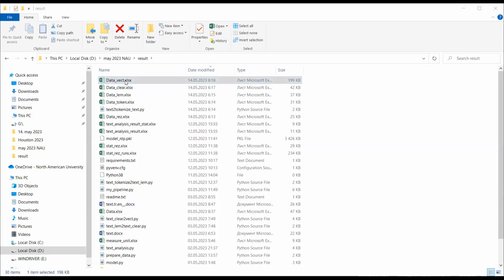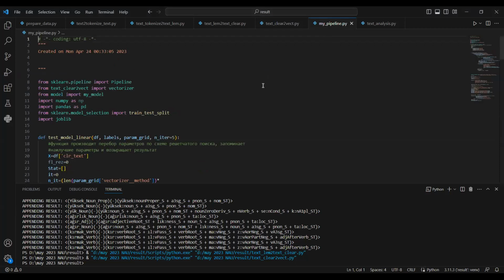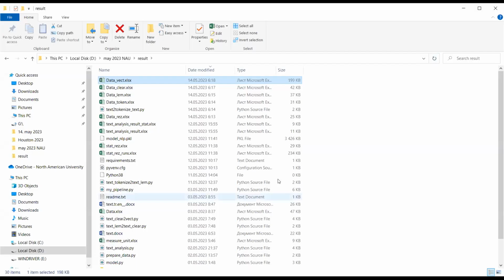This is the vectorized text. And then we again go to the coding. So this is my pipeline. When we run it, it takes much more time, so we just see the result here, and it goes to my pipeline. Okay.